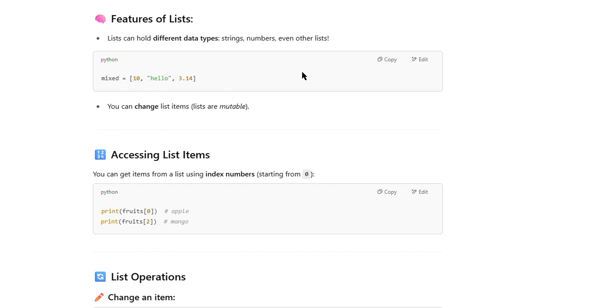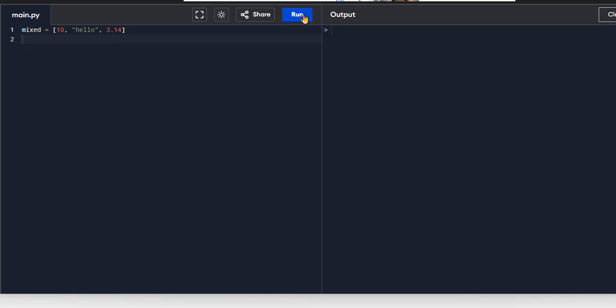Now let's see how it's going to print this one. Okay, mixed equal 10, hello, and 3.14, print mixed. Run this program. See, 10 hello 3.14.